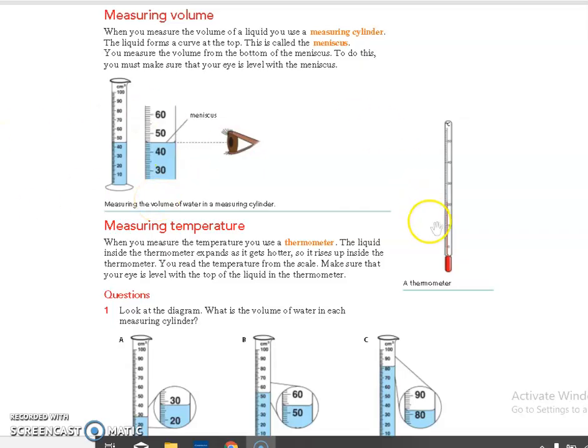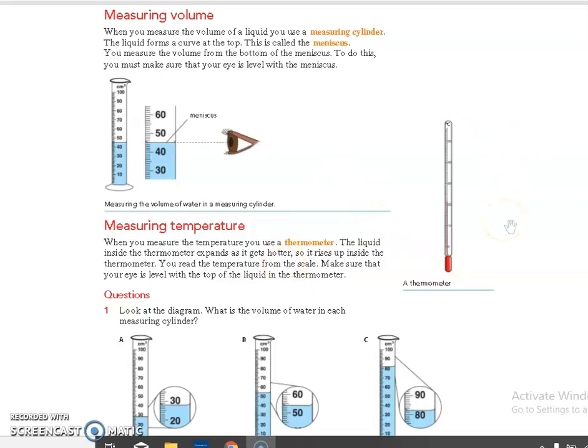Like that, to measure temperature, we use the thermometer, and we know that in the thermometer there is a liquid which will expand or contract according to the temperature. The liquid inside the thermometer expands as it gets hotter, so it rises up, and we can read the temperature from the scale.